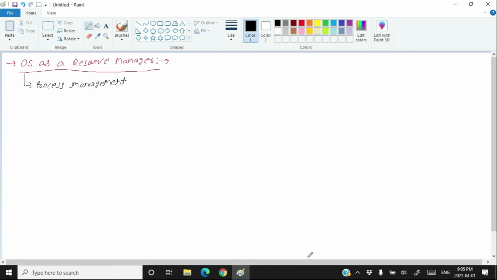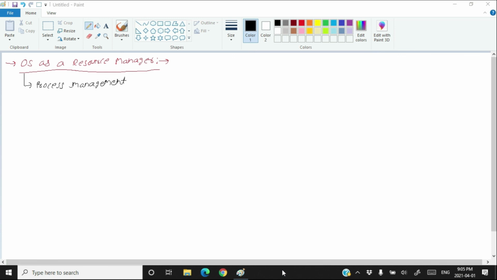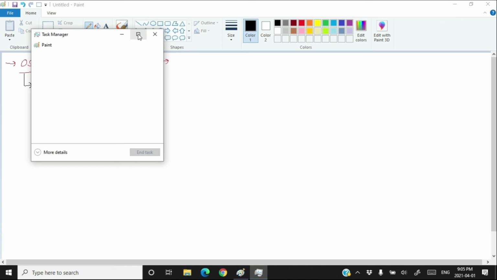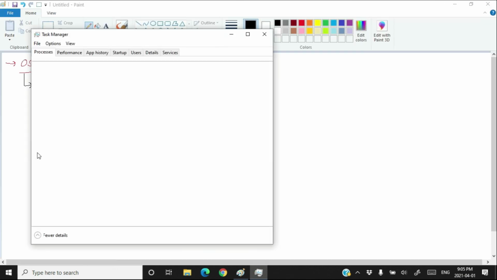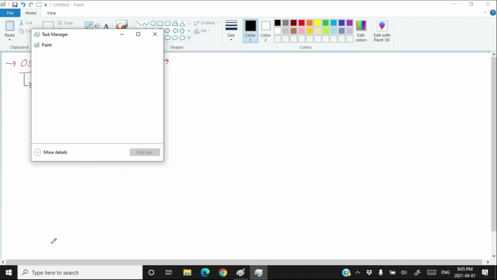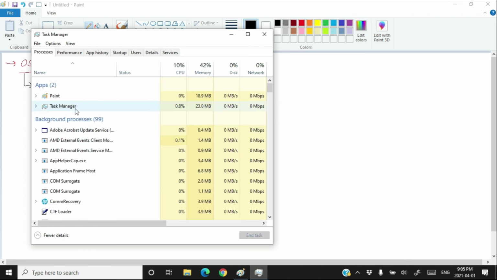Let's see how many processes are executing right now in my computer. Right click here on the taskbar, open Task Manager, and here, okay, I just have clicked on more details. It was fewer details, something like that. So you have to click on more details. Now see these many processes you have. I have only two user processes right now. The Paint I am using and the Task Manager.